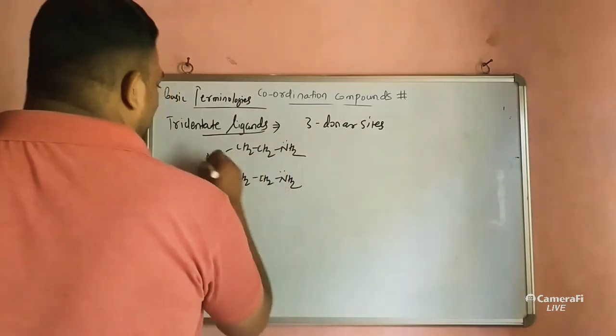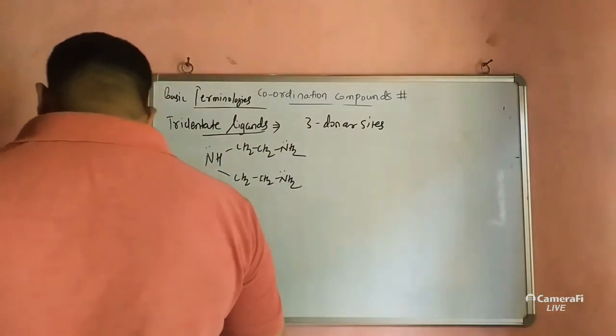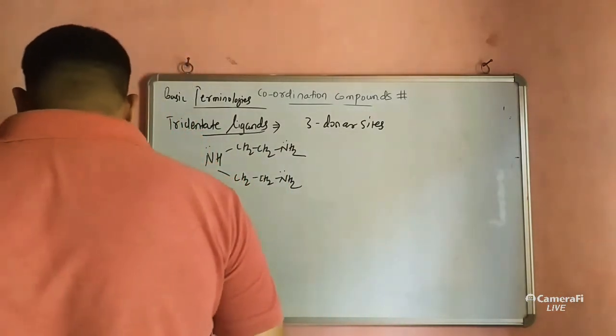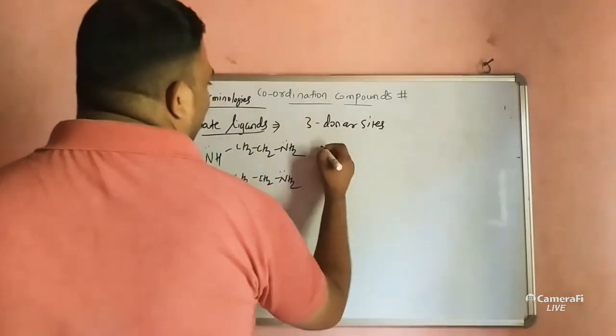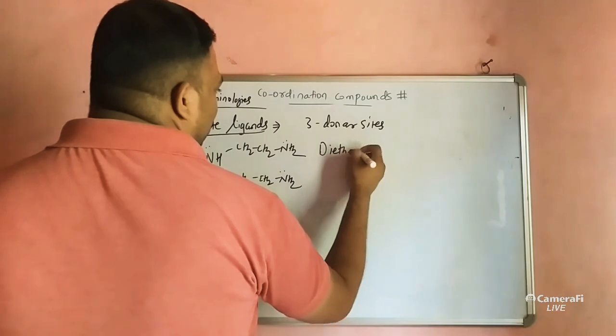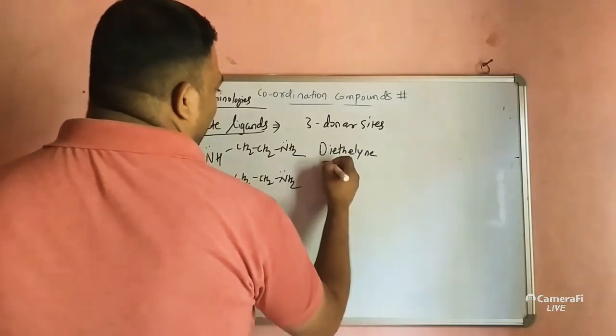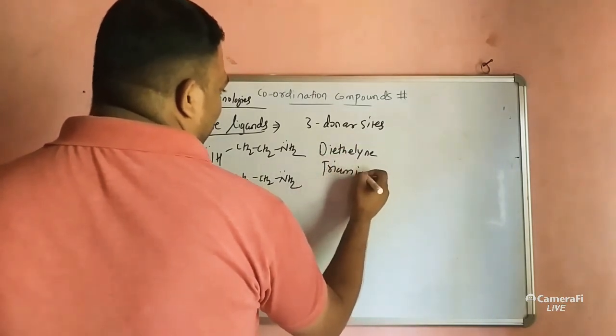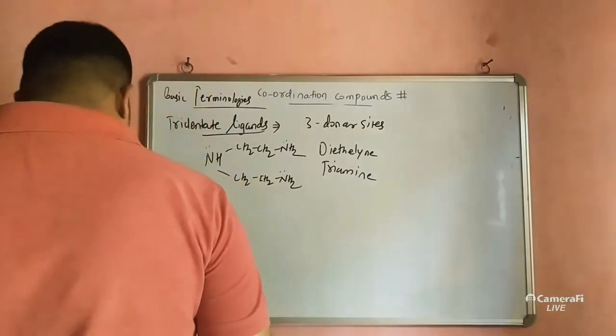You can observe here three donor sites. So this is diethylene triamine.